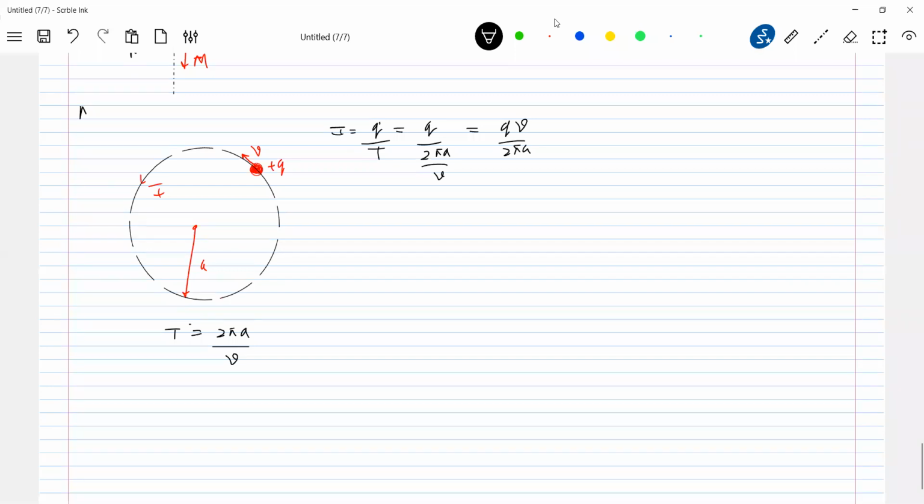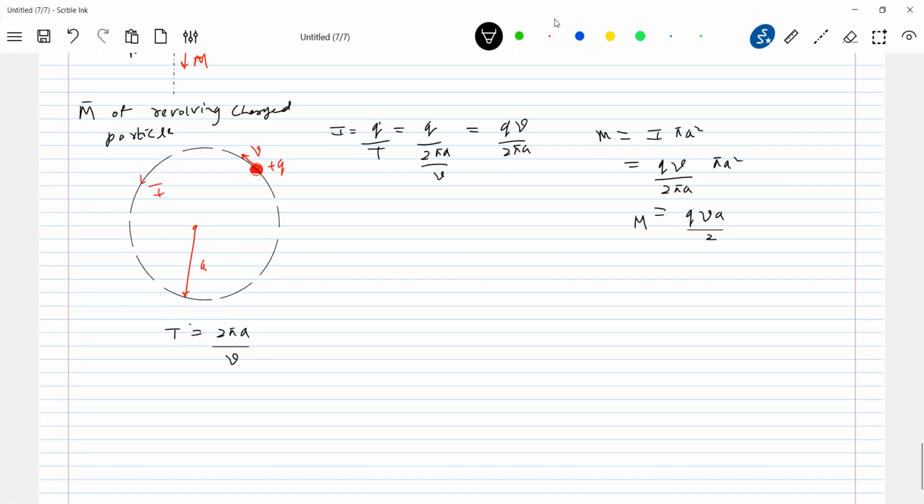What we are calculating is m bar of the revolving charged particle. So what is the basic definition? Current into area. What is the current? We have defined the current as Q omega by 2 pi, and the area is pi a square. So therefore this will be Q v a by 2. This is the dipole moment, the expression for the magnetic dipole moment of a revolving charged particle. What is v? v is the speed of the charged particle.